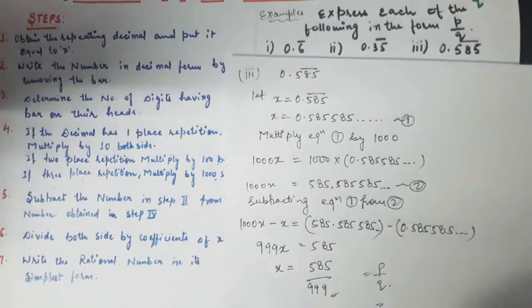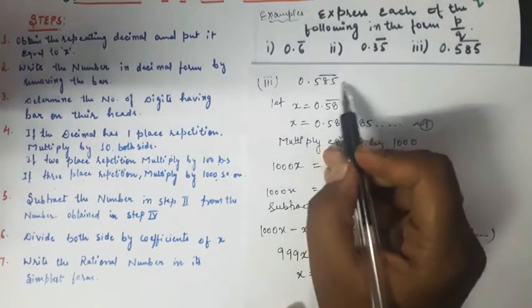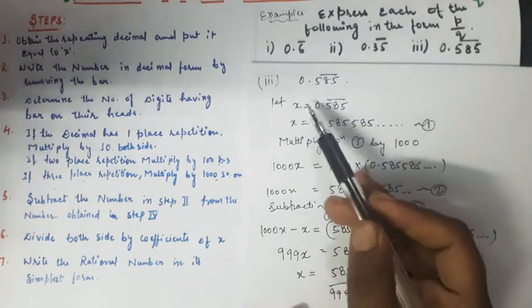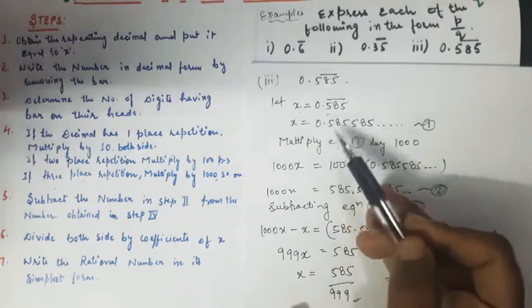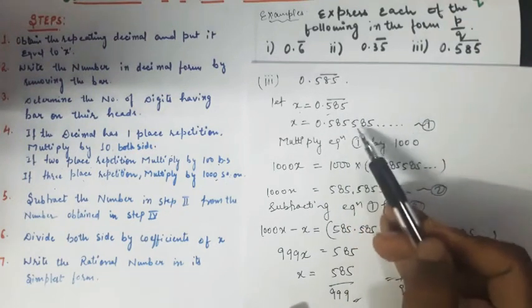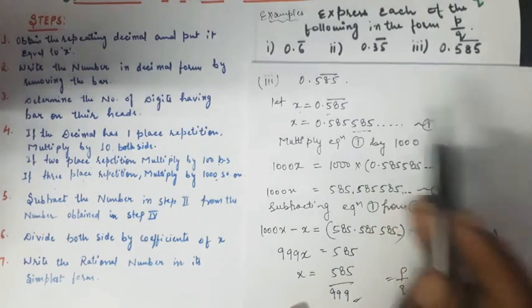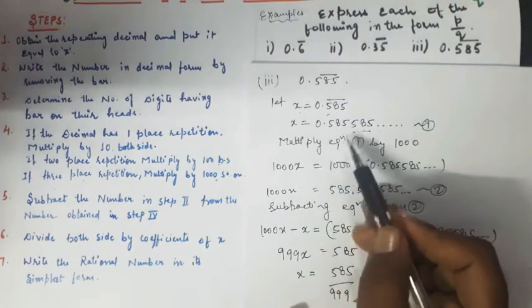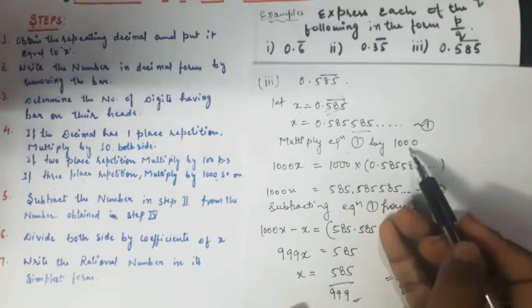Similarly, you can solve the third one, that is 0.585 bar. Similarly, I have taken the first step, x is equal to 0.585 bar. Then the second step is, I have written this in decimal form, that is 585, 585, because here 3 numbers are repeating, and so on. Now the 3 numbers have a bar on them, so I have to multiply by 1000.